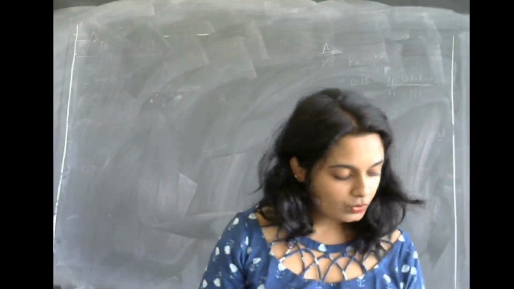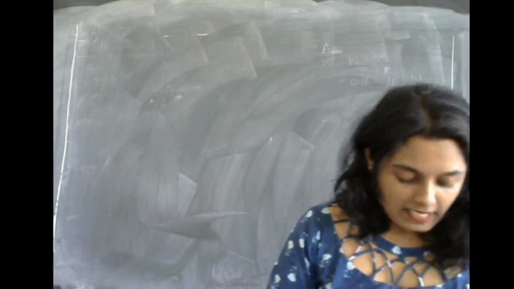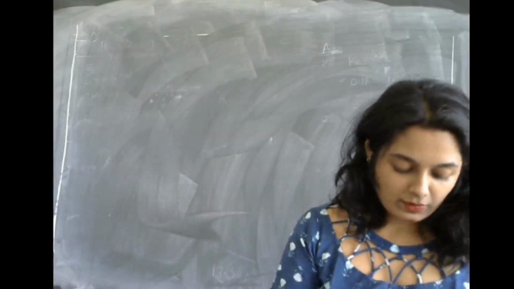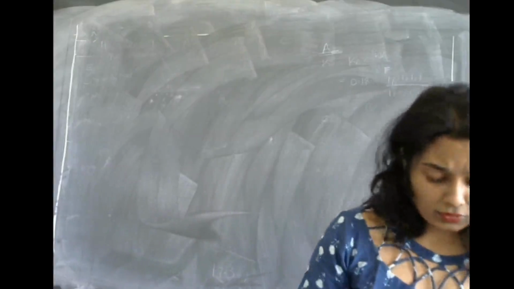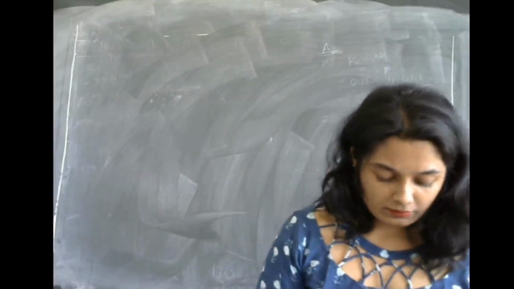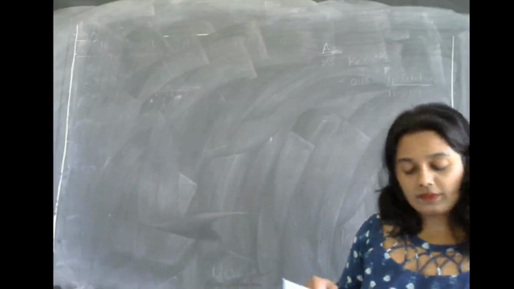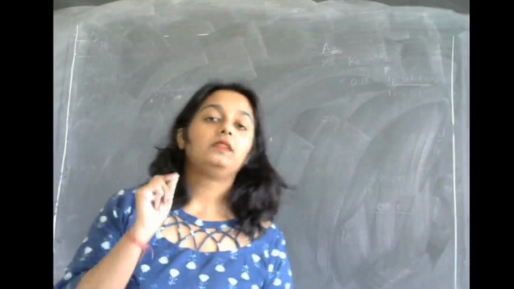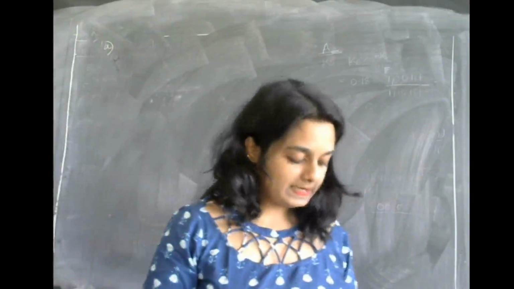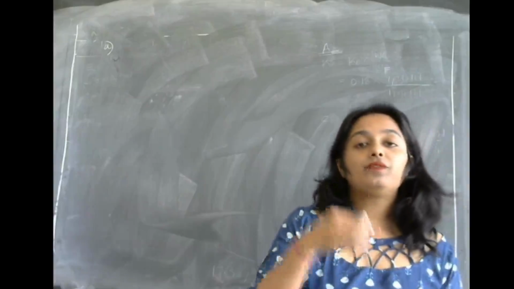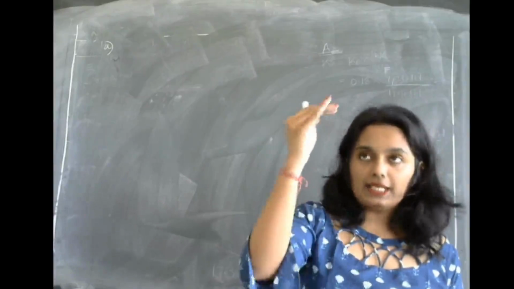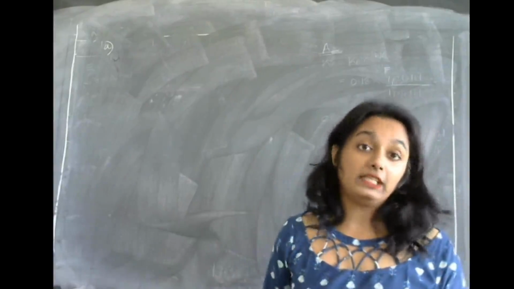Now let us move on to the next problem, that is problem number 7. I will start solving the problem directly because there is nothing much to read about. First we need to find the payback period. Different projects are given, project A, B, C, D. So we need to find the payback period for project A, project B, project C, and project D.